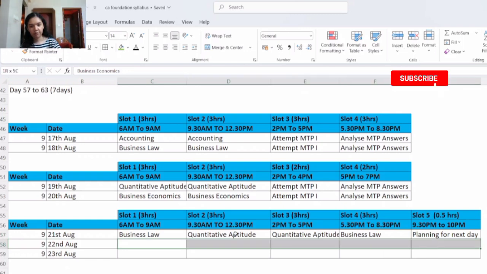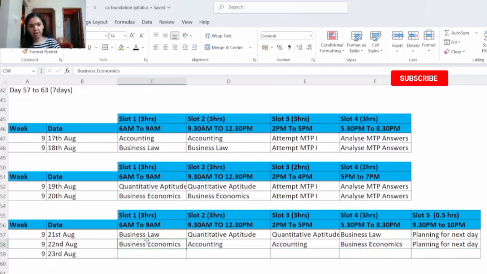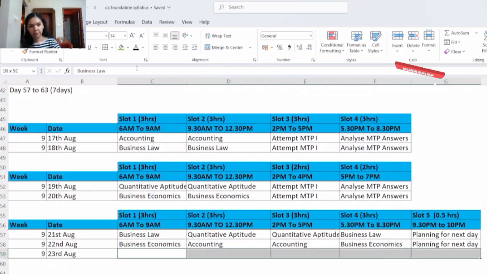Then 22nd August. Here you will revise business economics and accounting. In slot 1 you will revise business economics. In slots 2 and 3 you will revise accounting. In slot 4 again you will revise business economics. And in slot 5 you will plan for the next day.